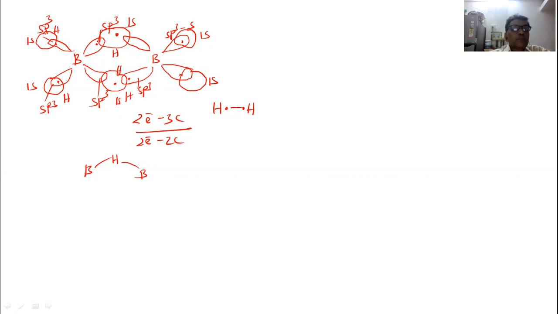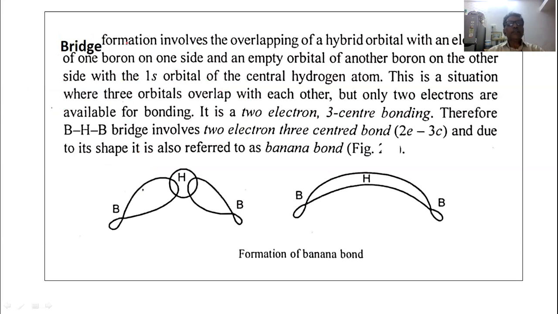So these two electrons bind the three atoms, two boron atoms and one hydrogen atom, and there is a formation of the bridge. The same thing will be here. So this type of bonding is called two electron three center bonding. We explain this bonding on the basis of valence bond theory. So bridge formation involves overlapping of the hybrid orbital with an electron of one boron atom on one side and the empty orbital of another boron atom. This is the empty orbital and this is the filled orbital. And the 1s orbital of the central hydrogen atom.